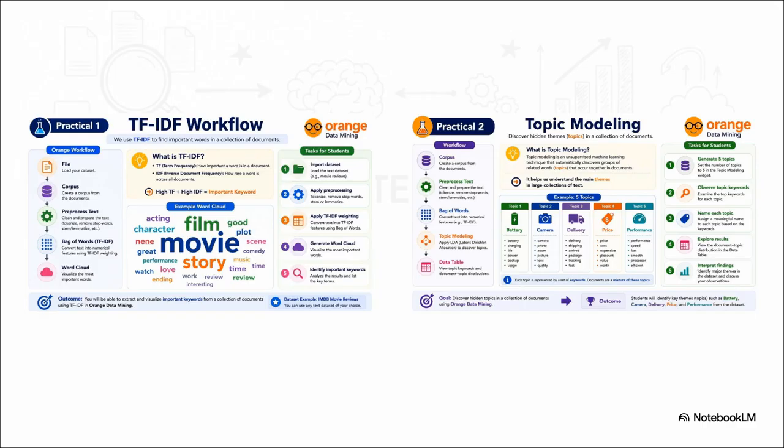You start with a corpus node to load up your text documents. You connect that to a process text node to clean everything up. Then you pass it right through a bag of words node using TF-IDF weighting to turn that text into meaningful numbers. From there, you can connect it directly to a topic modeling node to discover your latent themes, or even view your top keywords in a word cloud. It's a seamless automated pipeline, transforming raw text data into structured, numerical features that are ready for deep analysis.